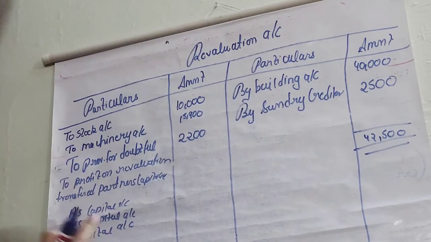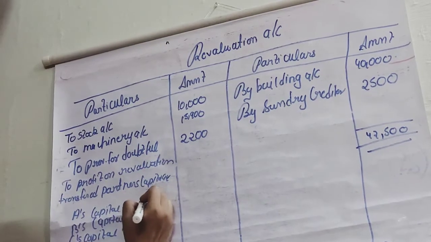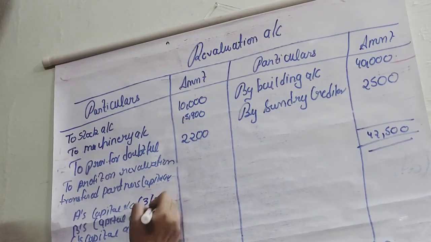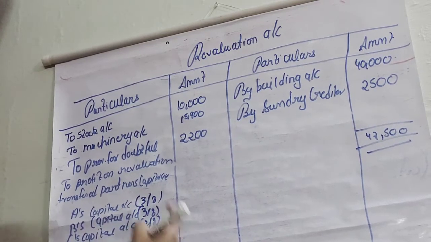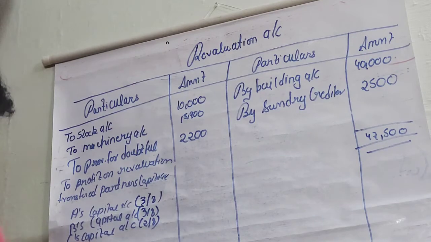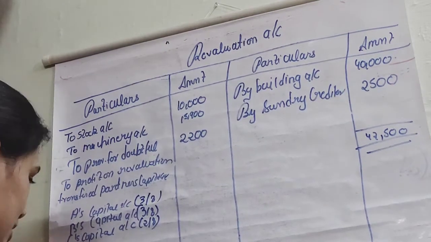Yes, so we will get 14,400 as a profit, and this 14,400 will be distributed among these A, B and C in their profit sharing ratio, that is 3/8, 3/8 and 2/8. Why? Because they have the profit sharing ratio as 3:3:2. So now we will distribute this 14,400.